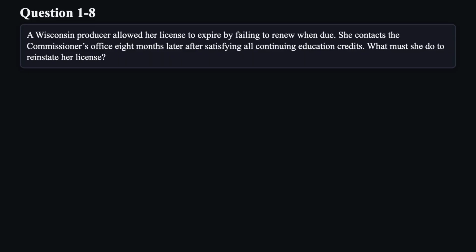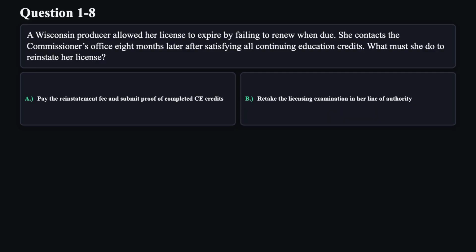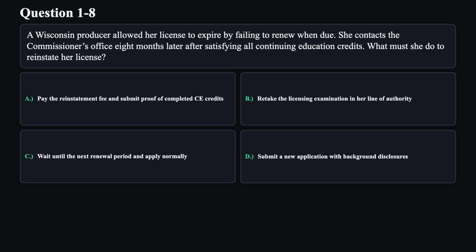Question 8. A Wisconsin producer allowed her license to expire by failing to renew when due. She contacts the commissioner's office 8 months later after satisfying all continuing education credits. What must she do to reinstate her license? A. Pay the reinstatement fee and submit proof of completed CE credits. B. Retake the licensing examination in her line of authority. C. Wait until the next renewal period and apply normally. D. Submit a new application with background disclosures.